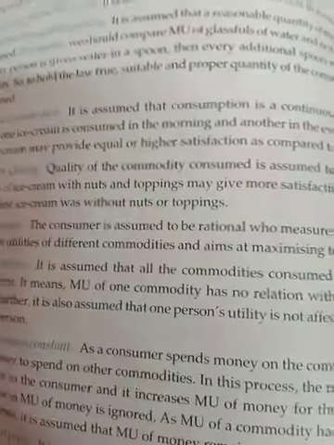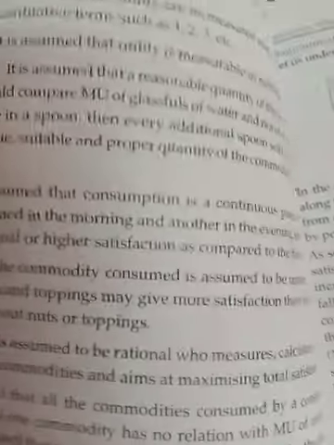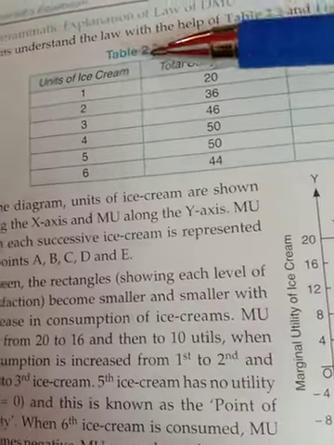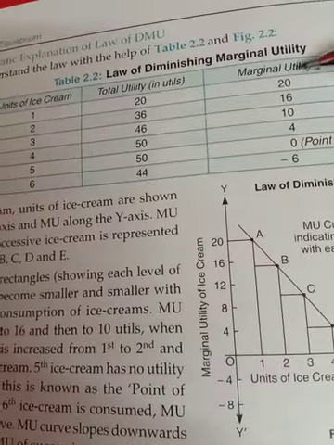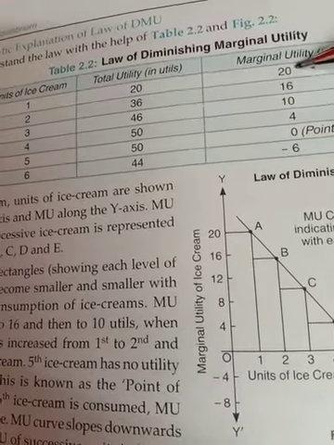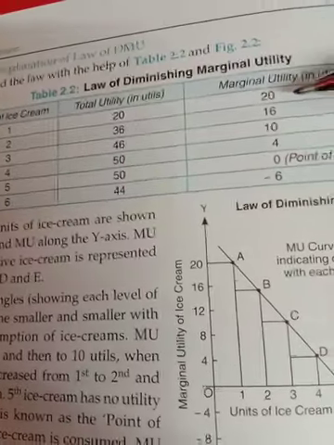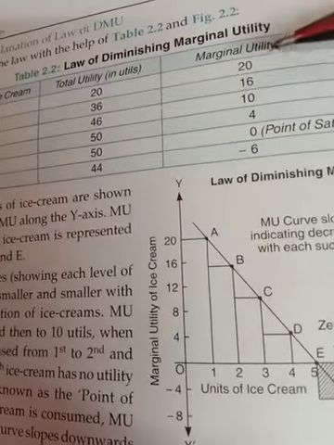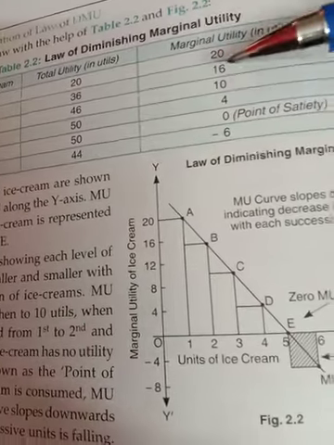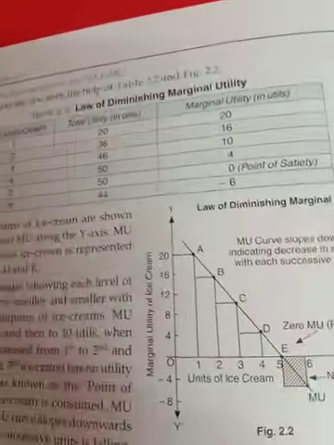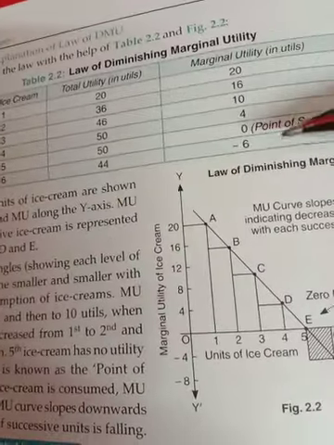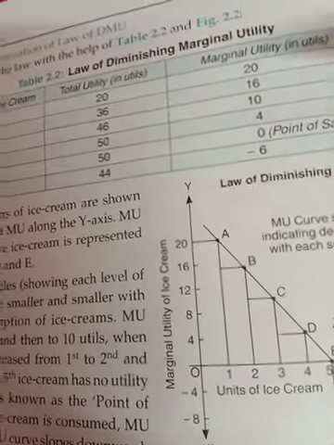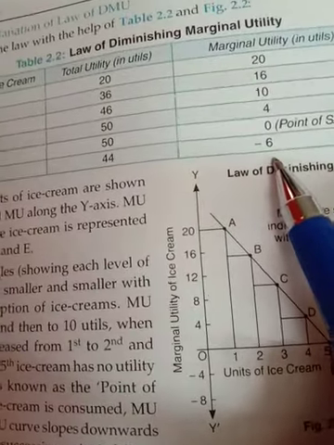Fine. After all these things, you have to make the diagram. While making the diagram, the unit of ice cream is given, total utility is given, and you have to fix the marginal utility. Suppose it is 20, then 16, then 10, then 4. We are decreasing the marginal utility by a constant amount, so that you will get a very beautiful straight line. Otherwise you can have 20, then 17, then 15, it's no problem. You can have different marginal utilities but at a decreasing rate. But here we are decreasing the utility by 4 util. So here is the point of satiety at 0, and after that the marginal utility is negative.